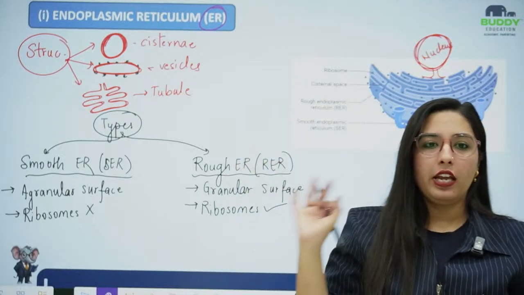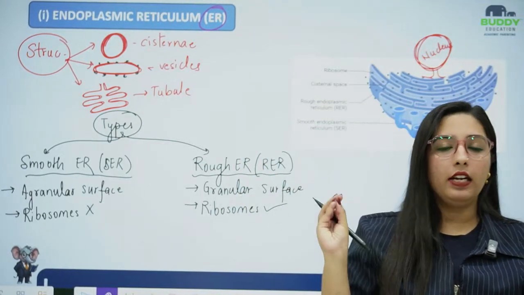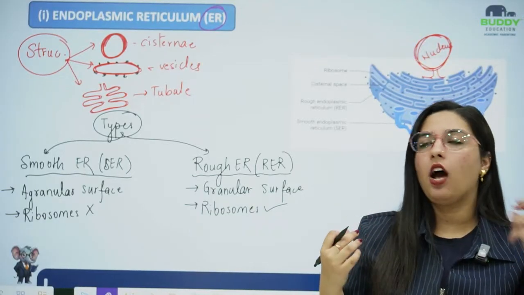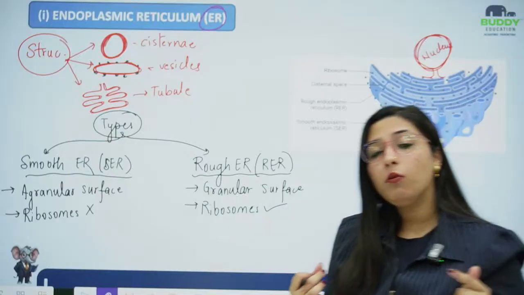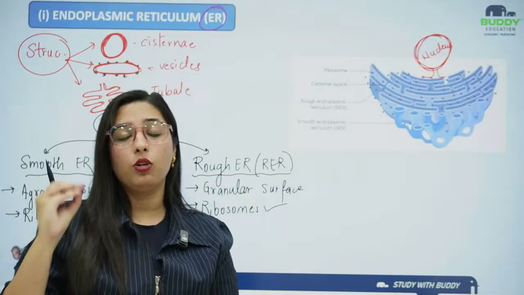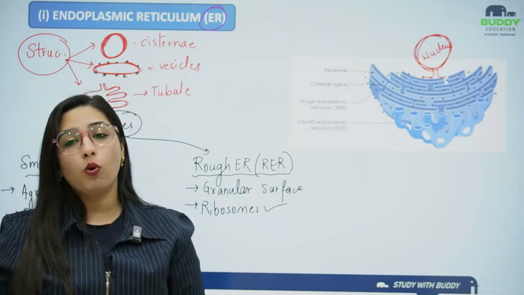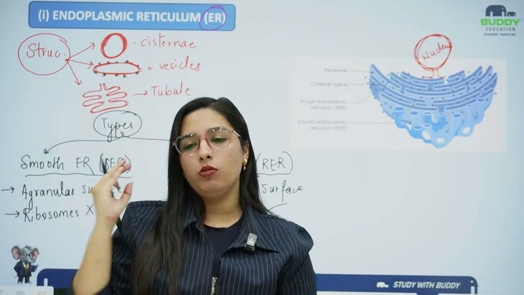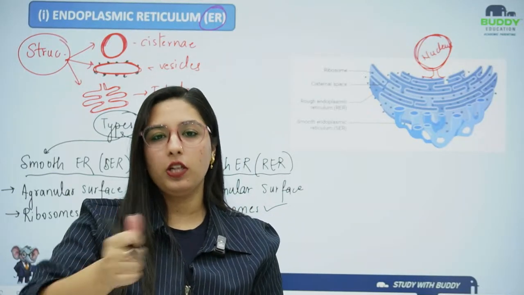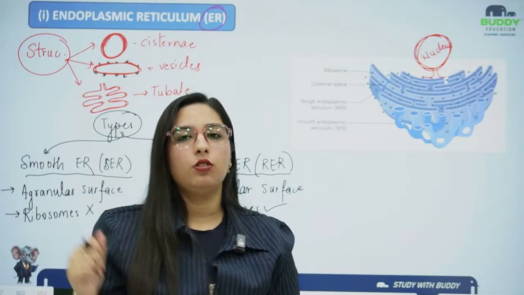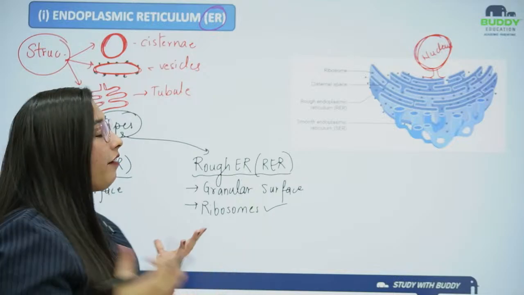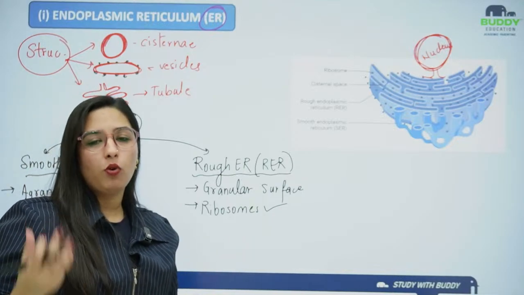If anywhere in the cell you find a structure that consists of ribosomes, you can say blindfolded that protein formation will be there, because ribosomes always synthesize protein. So anywhere you find ribosomes, the function will be protein synthesis.